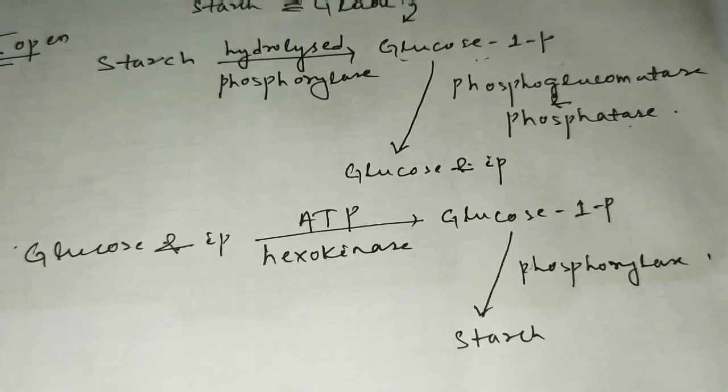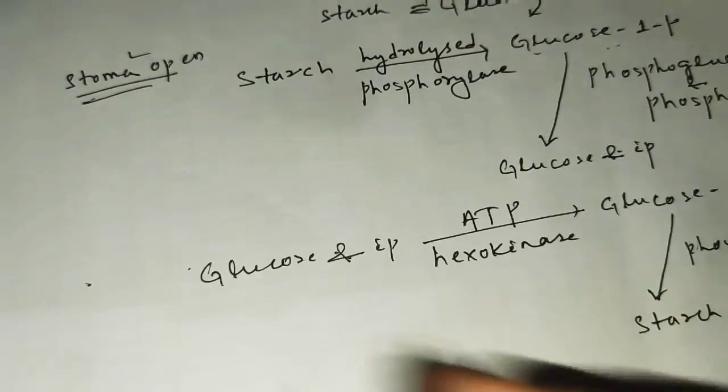Remember? Simple. After this, the stoma closes.